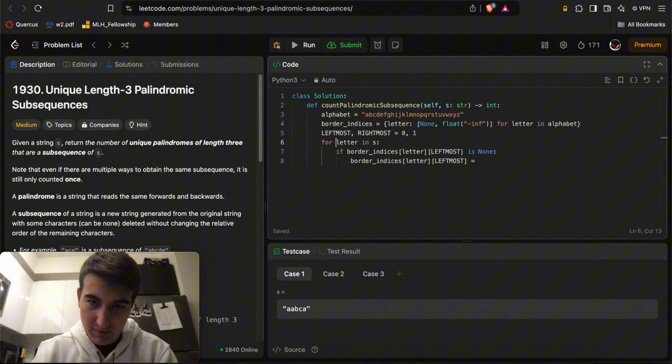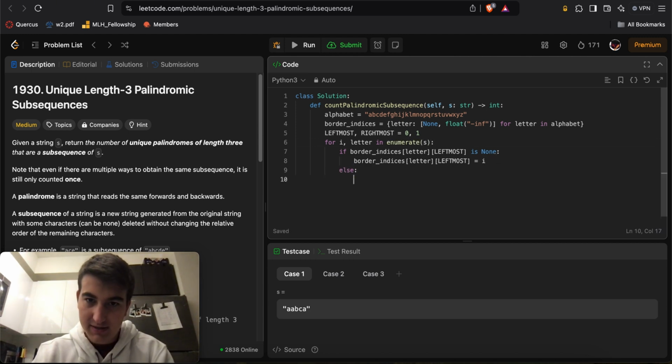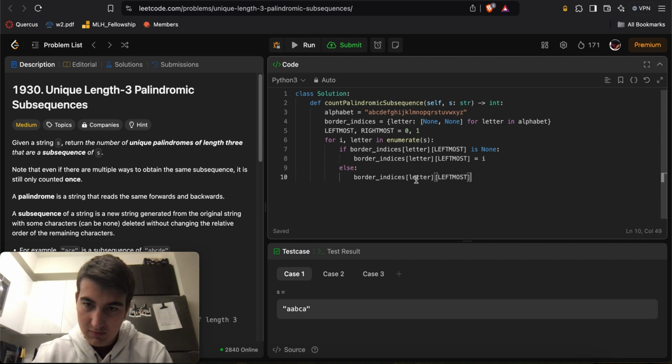here we'll do I comma letter in enumerate S becomes index I. Otherwise, we'll say of rightmost, we always want this to be the maximum one, right? So we're going to keep updating it with